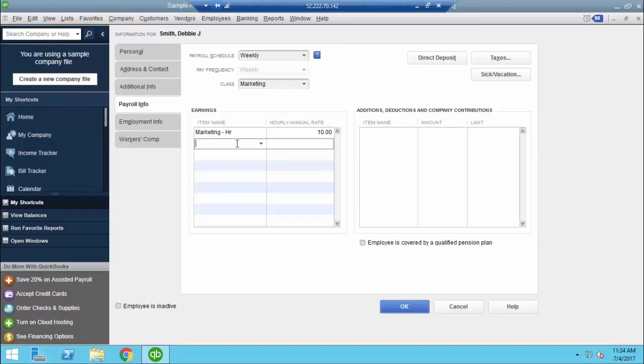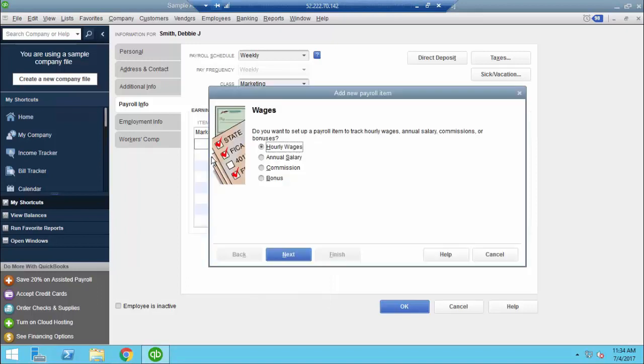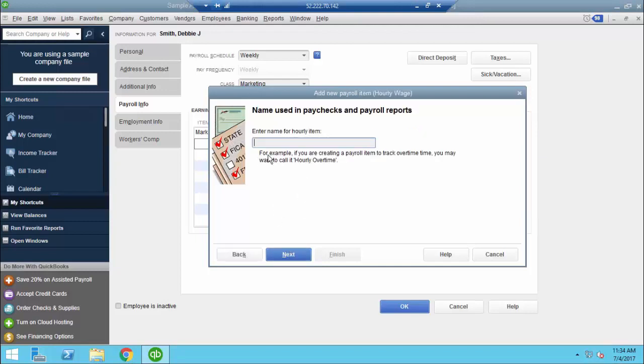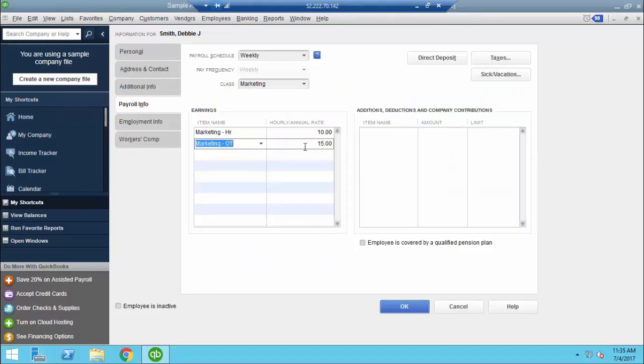Next, I want to make sure that I have an overtime rate just in case she were to ever do that. Since I don't have an overtime for marketing, I'm going to hit add new. It's going to open that payroll wizard again. I'm going to choose hourly. This time I'm going to select overtime. I'm going to call it marketing OT and choose time and a half and finish, and it will automatically calculate that for me. Over to the right hand side, you're going to see additions, deductions, and company contributions.